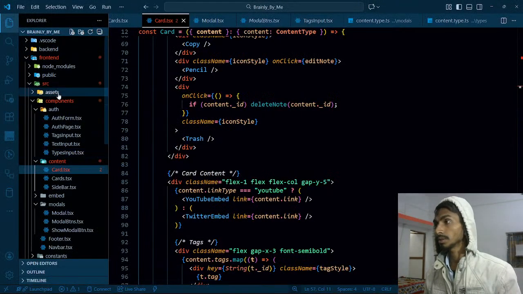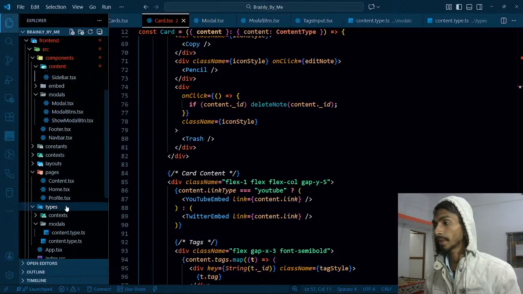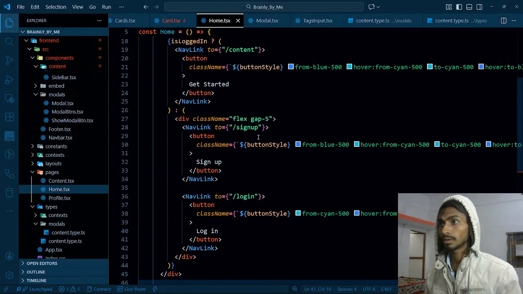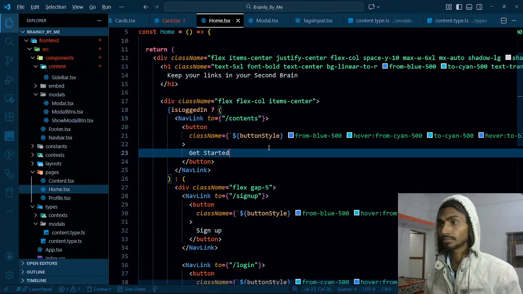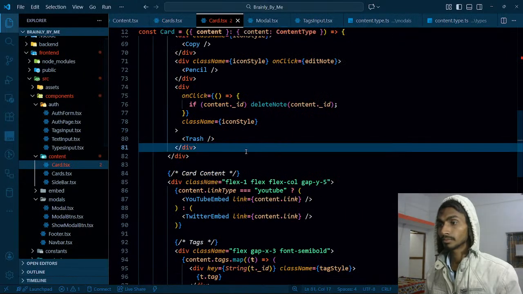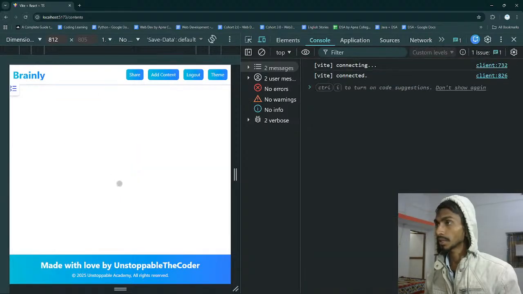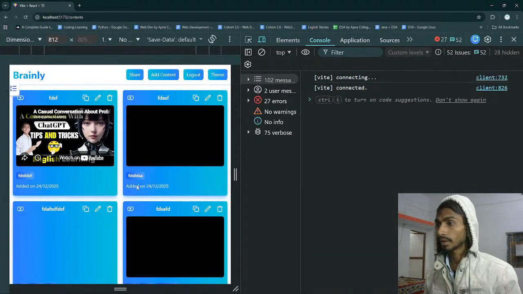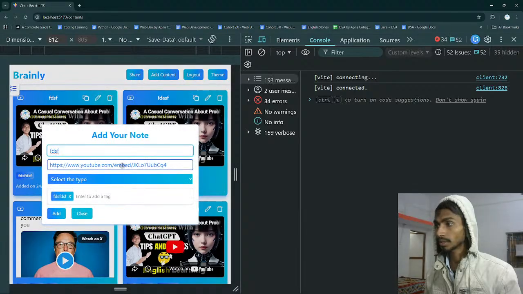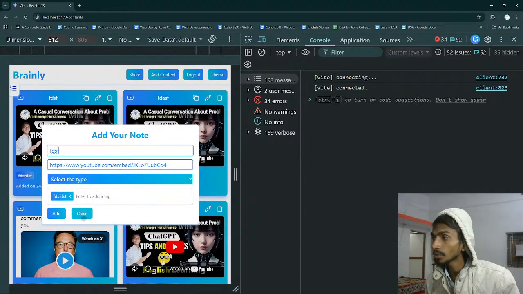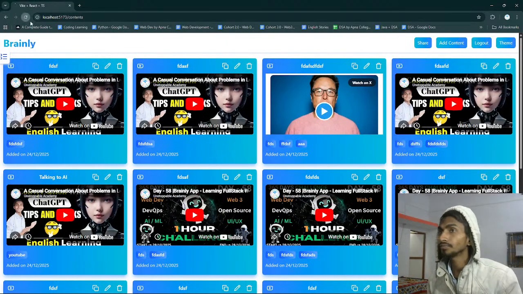I have to go to my main page, that is home. So page home.tsx, contents. Okay, one step back, reload the page, get started, and here I am. Turns out things are working fine. Click on add content and I'm getting this. This should not appear, but okay, this is appearing. It's okay. Reload the page.